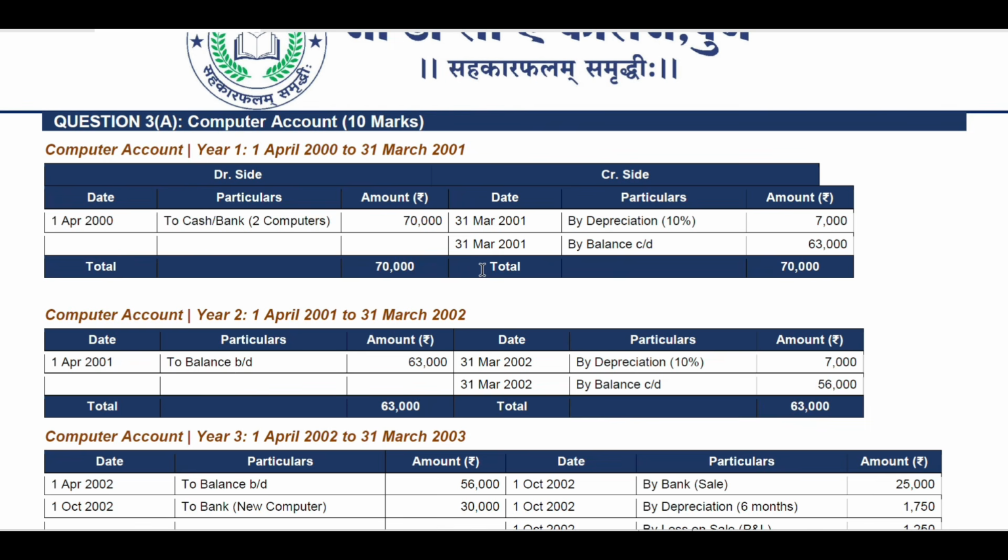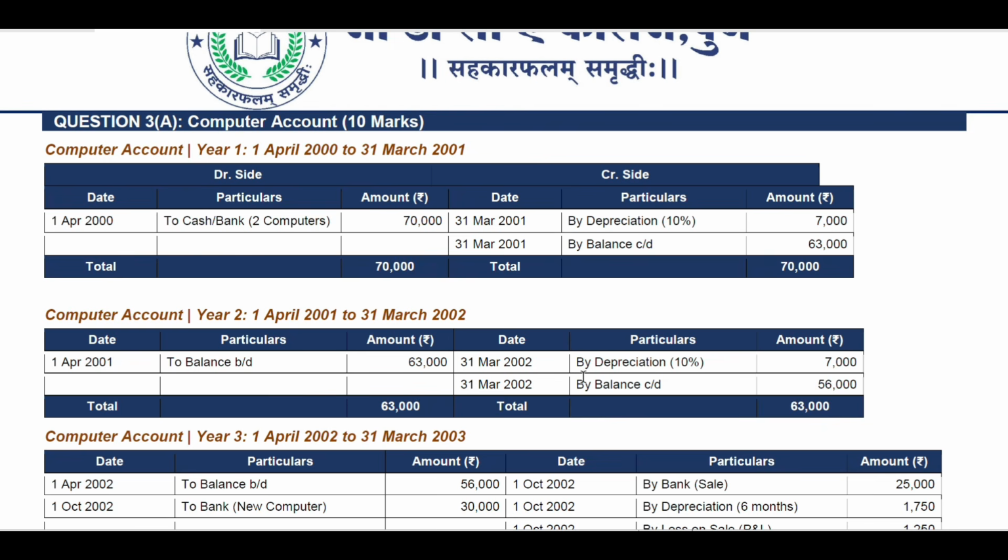Then for computer account second year, that is 1st April 2001 to 31st March 2002. So date 1st April 2001, to balance account. The balance for this particular year will be carried straightforward from the first year to the second year, like 63,000 rupees will come into the second year account as it is. Then again we have to calculate depreciation by 10% for 31st March 2002.